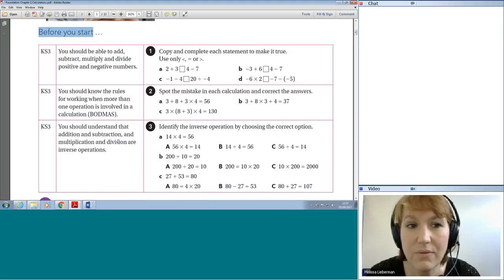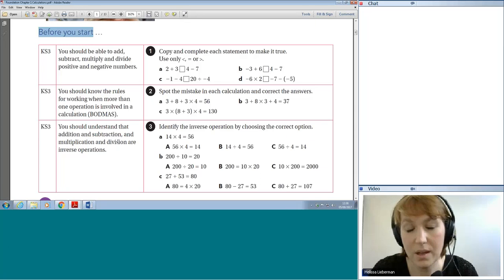If it refers back to previous chapters in the textbook, then you can look back at previous chapters. But if it says Key Stage 3, I have recommended a Key Stage 3 textbook that you can buy if you want to. Key Stage 3 really will cover most things up to a GCSE old Grade C. So if you want to work through a Key Stage book in the initial stages as you warm up to the course, that's fine if you feel that you need to plug gaps in your basic maths knowledge. It will still be very useful for GCSE.